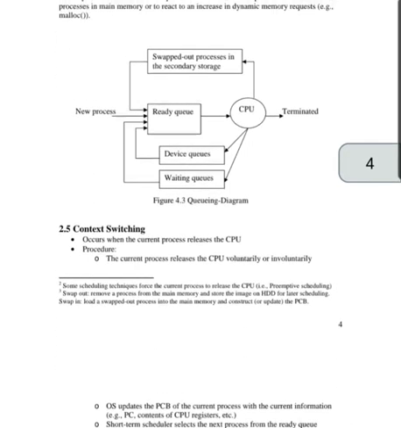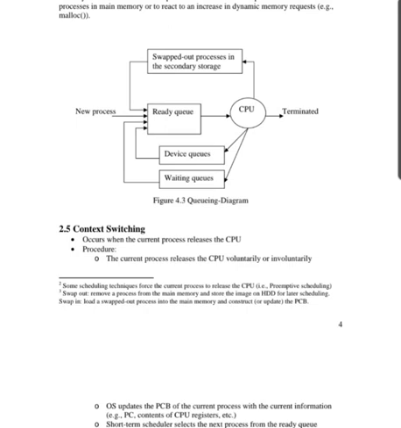So this diagram shows the queuing system where the waiting queue, device queue, and ready queue are shown, along with swapped out processes in the secondary storage. A new process is given to the ready queue. The device queues, waiting queue, and the swapped out processes in the secondary storage are also given to the ready queue. From the ready queue, it is given to the CPU.